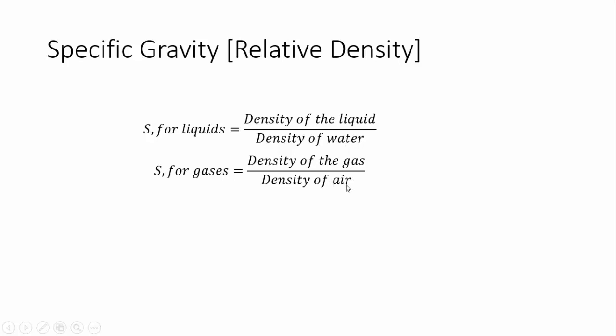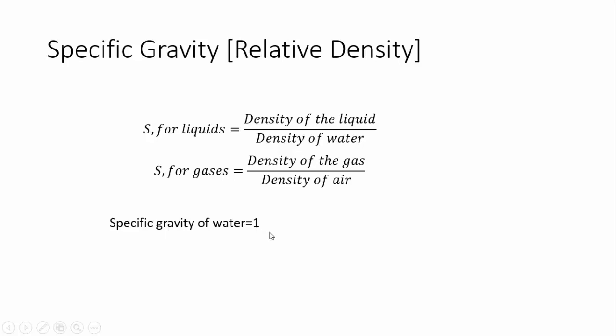So what can we infer from this specific gravity? Specific gravity is first unitless, because we are dividing density by density. So it is a unitless property, and the specific gravity of water is 1, because if the given liquid is water, density of water by density of water will be 1. 1000 by 1000 is equal to 1.